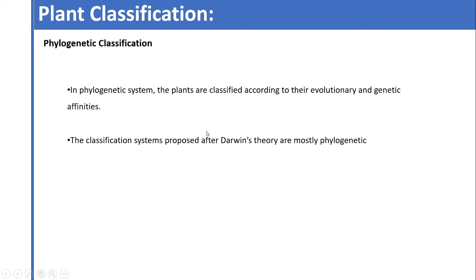The classification systems proposed after Darwin's theory are mostly phylogenetic types of classification systems.